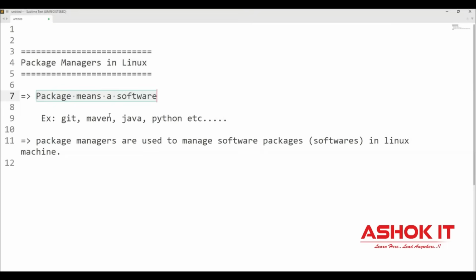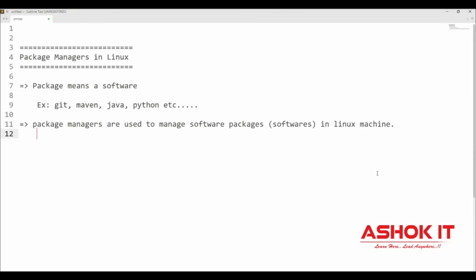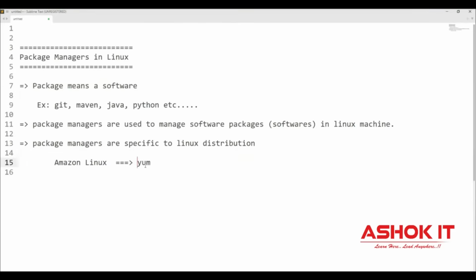Package means a software. In order to install and uninstall such softwares in the Linux machine, we use a concept called package managers. In Linux we have multiple package managers, and those package managers are specific to the Linux distribution. If you are using an Amazon Linux machine or a Red Hat Linux machine, then you can use yum as a package manager.